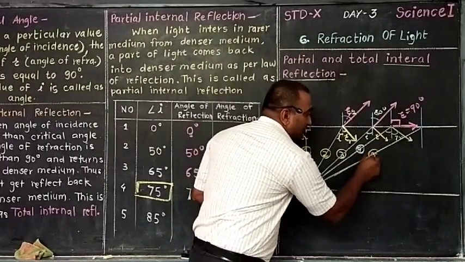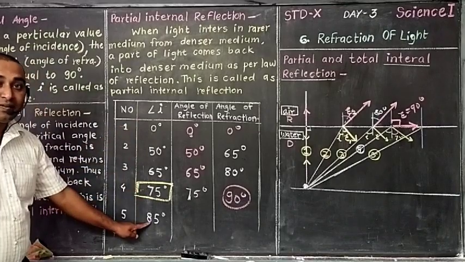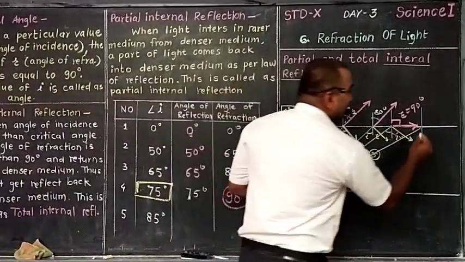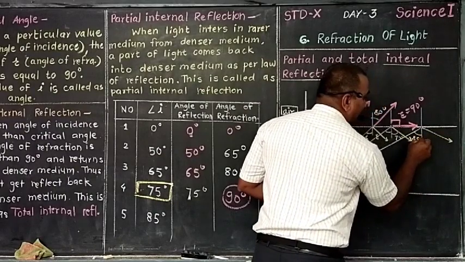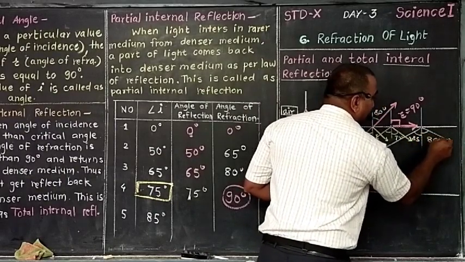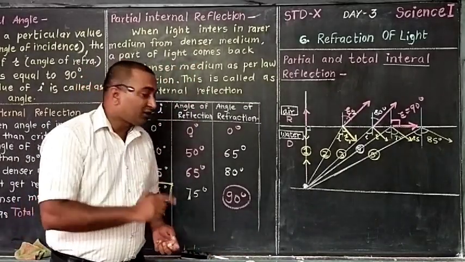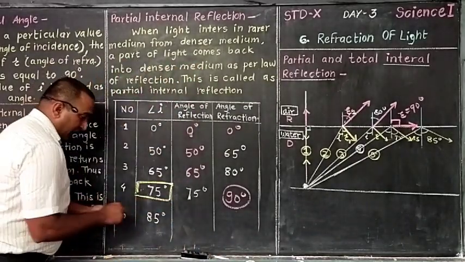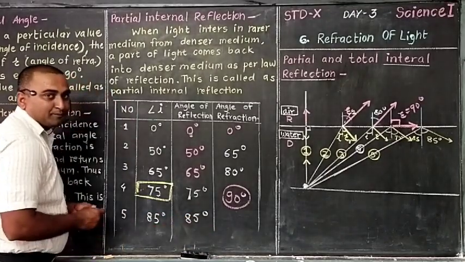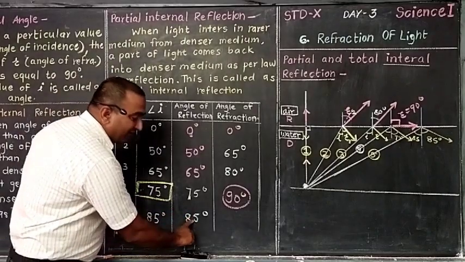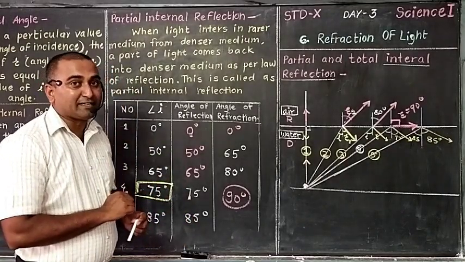One more incidence we should discuss now. It is the fifth ray, and with the fifth ray, see what is the incidence angle? 85 degrees. So as there is 85 degrees, definitely reflection. This is 85, so it should be 85 degrees because it's a reflection. But see what will happen now. Angle of reflection is 85 degrees. But see here, add 15 to 85 because we have considered an increase of 15 degrees.